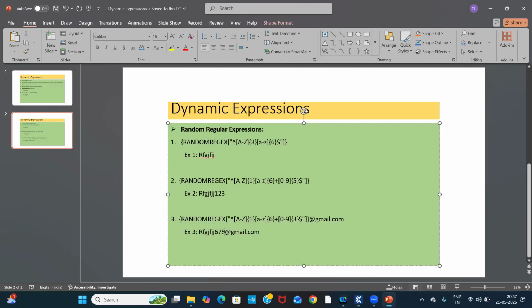Then I added @gmail.com. By using this expression, now I'm able to create one Gmail.